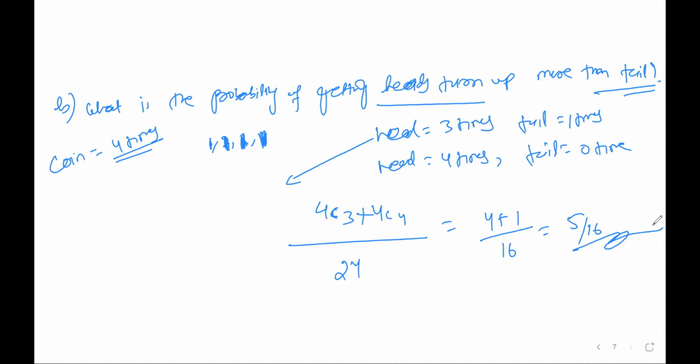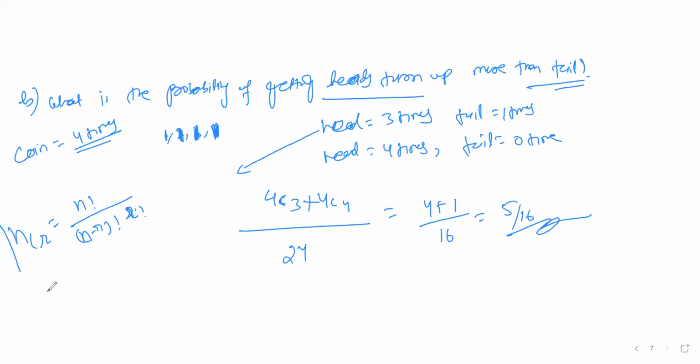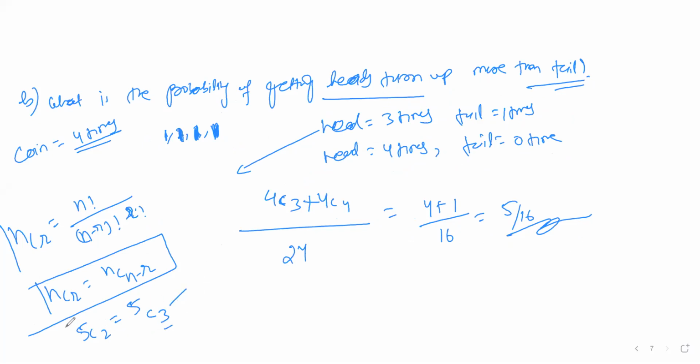So these are the tricks we can apply in the coin case. Directly we can apply the combination formula, and everyone please try to remember that nCr is given as n factorial divided by (n minus r) factorial into r factorial. Also remember that nCr value is equal to nC(n minus r). If I am saying 5C2, then 5C2 will be equal to 5C3. You take the difference of 5 and 2 and write it down. So these two will always be equal. If you simplify, you will get the same value.